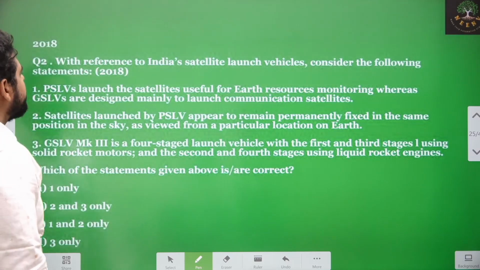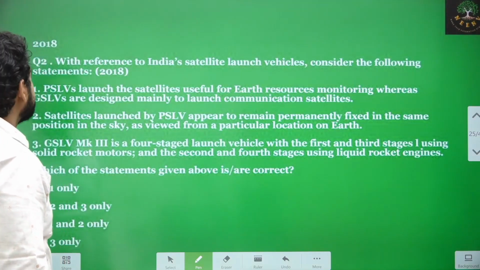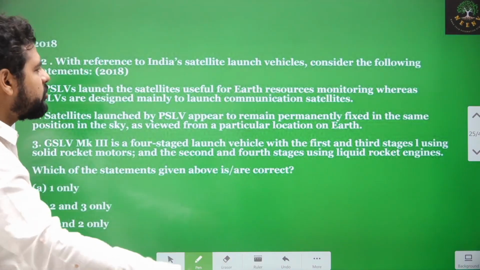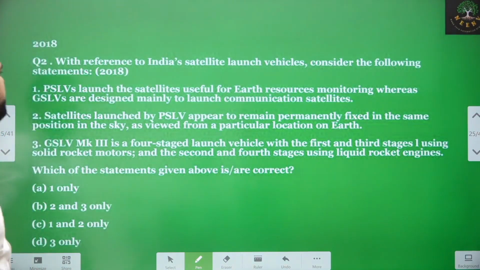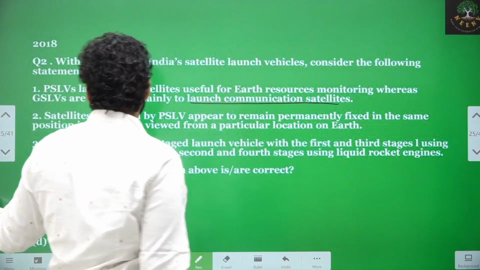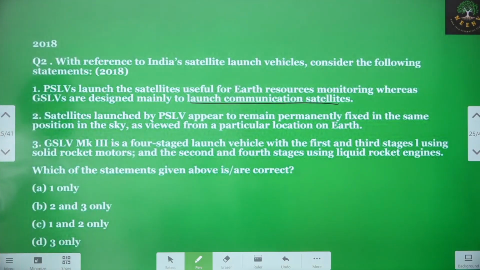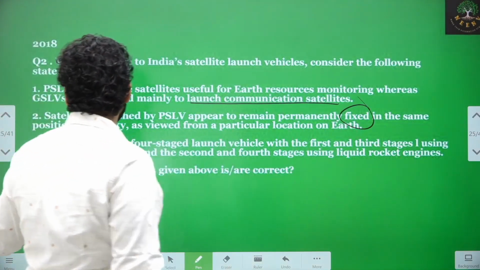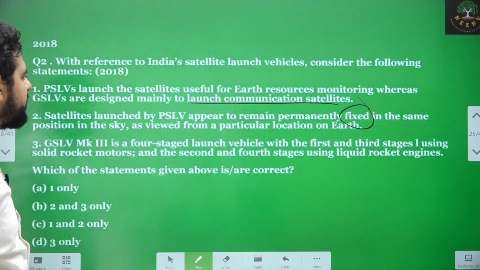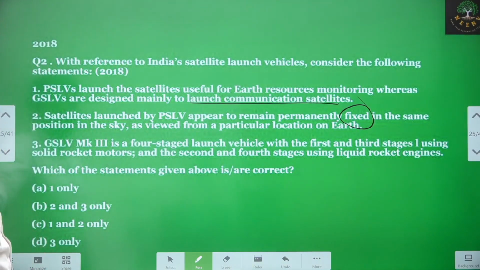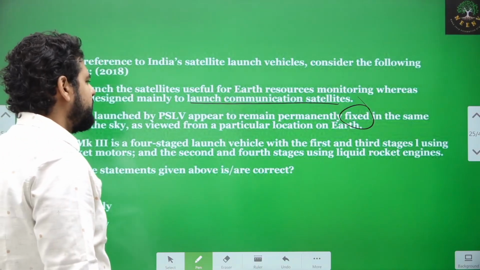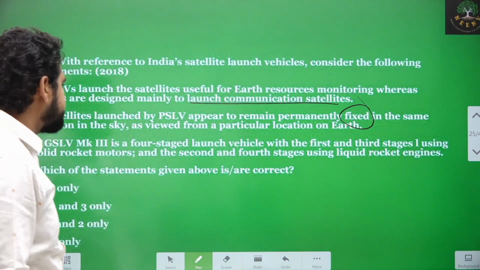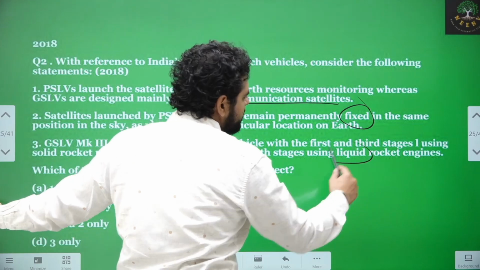Question in 2018, with reference to India's satellite launch vehicles, consider the following statements. One, PSLVs launch the satellite useful for Earth resource monitoring, whereas GSLVs are designed mainly to launch communication satellites. Second statement, satellites launched by PSLV appear to remain permanently fixed in the same position in the sky as viewed from a particular location on the Earth. Third statement, GSLV Mark III is a 4-stage launch vehicle with the first and third stages using solid rocket motors and the second and fourth stage using liquid rocket engines.